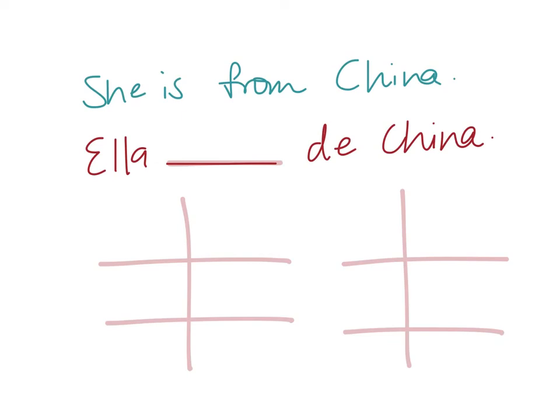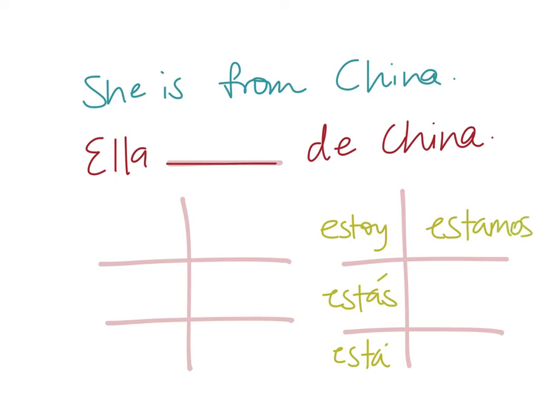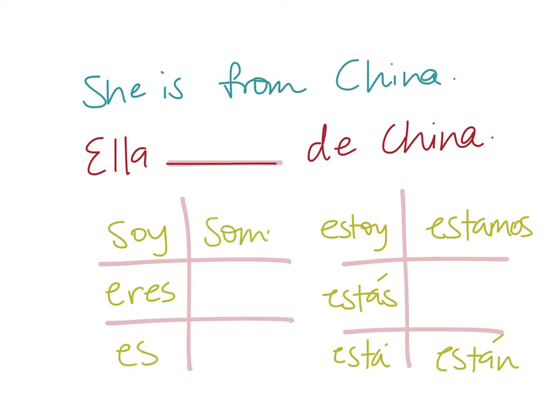Okay, so for estar, it would be estoy, estás, está, estamos, and están. And for ser, it would be soy, eres, es, somos, and son. Okay, so I need you to answer what word goes right here. She is from China.